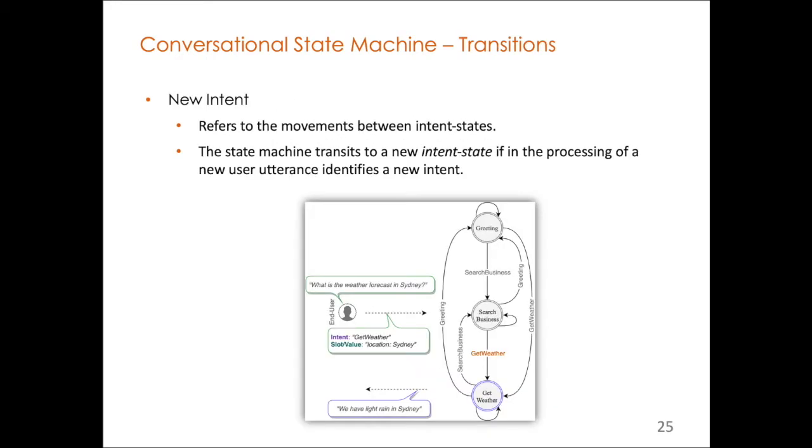Besides the states, we have transitions in this state machine. The first type of transition is when the user is asking about a new intent. So basically, the state machine moves from one state to another. As you see in this example, let's say the state machine was in the search business state, and when the user asks about the weather, it moves from the search business state to the get weather state to find out the weather condition.